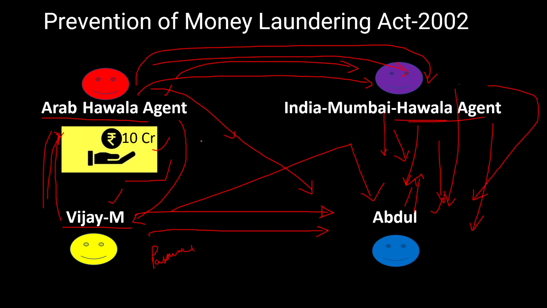Here, to send this 10 crores from Arab to India, they have to do money laundering. Here comes the word money laundering. The word laundering is derived from the word laundry. Laundry means, we know that we do it for clothes. We will wash the clothes, and we will do the next aspect, that is called money, that is called laundering. And for money also you will launder.